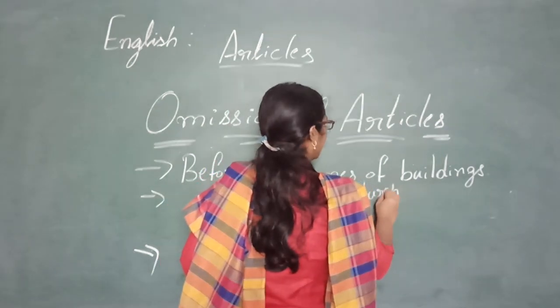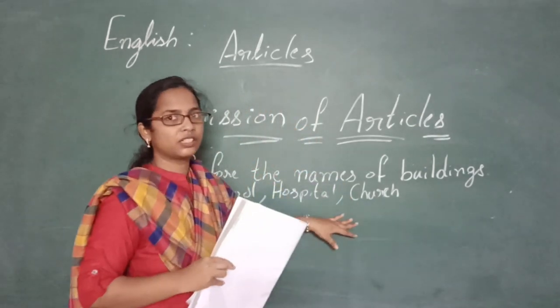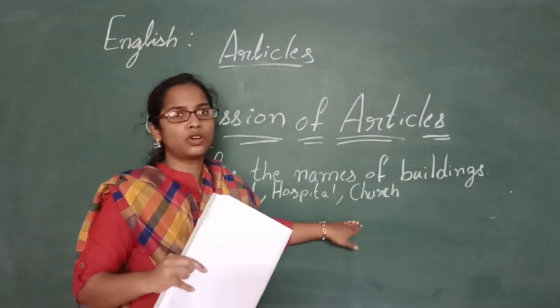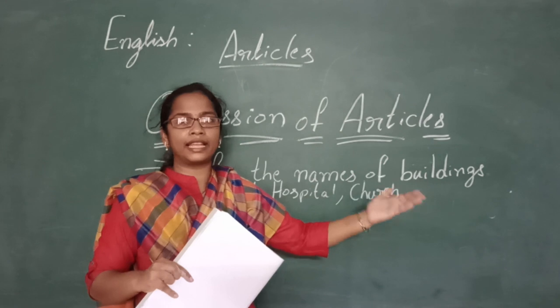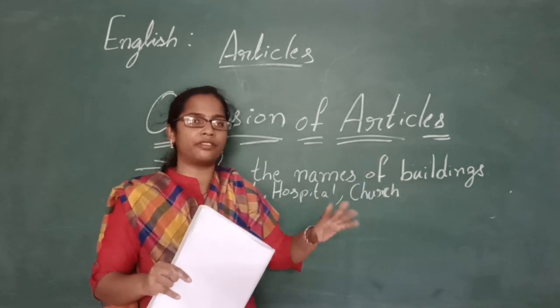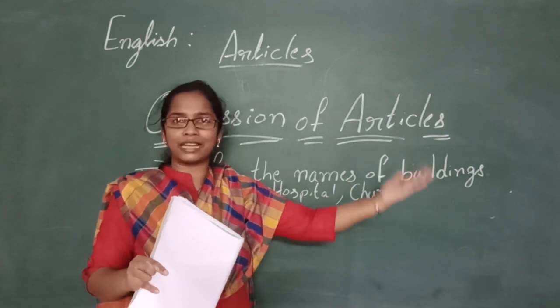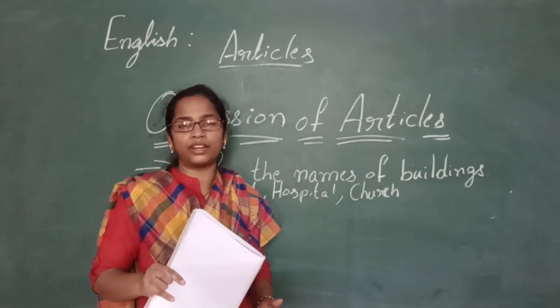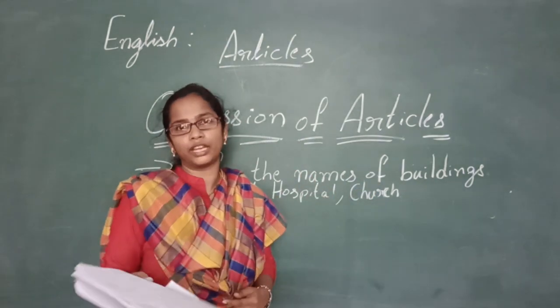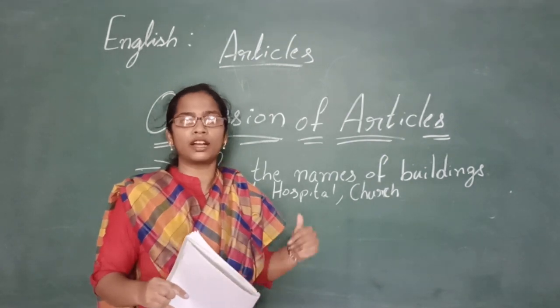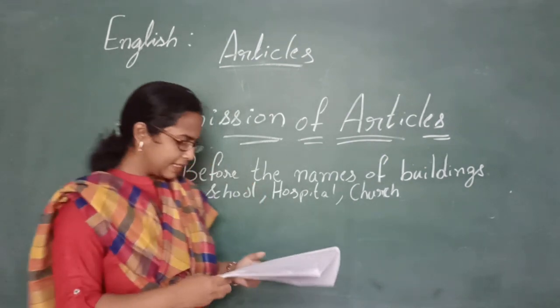So what is the primary purpose of visiting church? We go there to pray. So when we go to church to pray, that is the primary purpose, and there we should not use an article. If you go to church to meet someone there, that will be the secondary purpose. Then you can use the article. Hope you are clear with this, children.